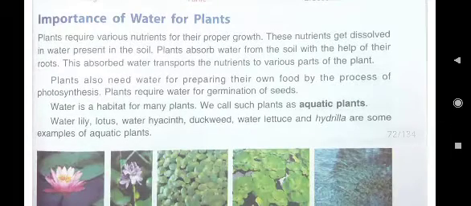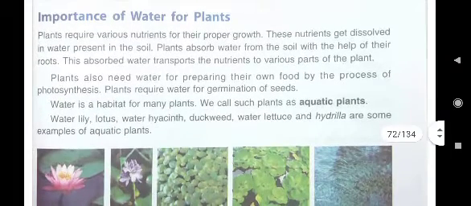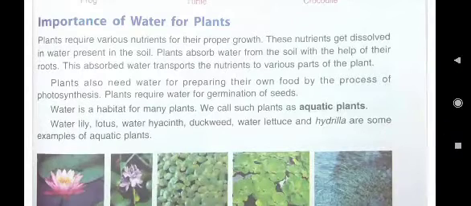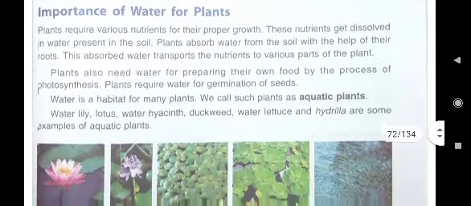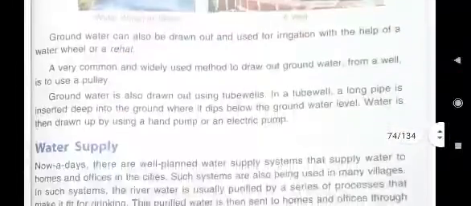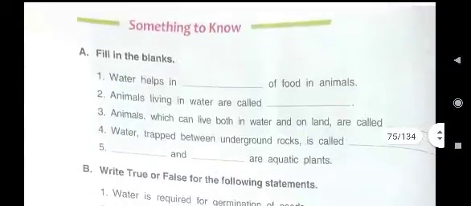Plants absorb water from the soil with the help of their roots. Here you see, the second point is written. Plants absorb water from the soil with the help of their roots. In the second line, the answer is written. Then just see what the next question is.